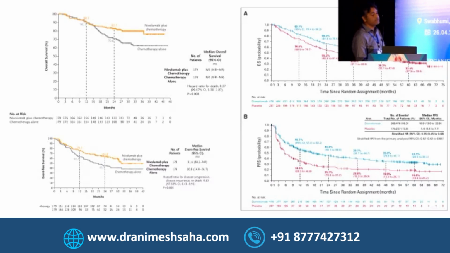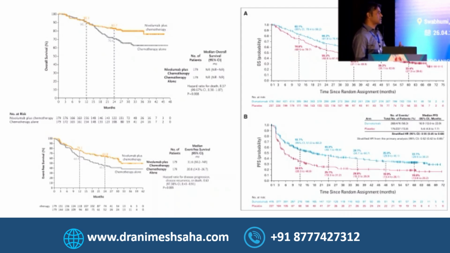And this is our PACIFIC data. If you see the 2-year OS, it was 60% versus 50%. And again, in the PFS, there was benefit, 45 versus 25. So it is a reasonably fantastic option where you are going for pre-op chemo immuno followed by surgery. But mind it, this disease should be resectable. It is not that unresectable disease or potentially resectable disease, and you are trying and saying that after 4 cycles, I will assess whether surgery can be done or not. Then it will be a massacre because you are going for inferior or suboptimal treatment.